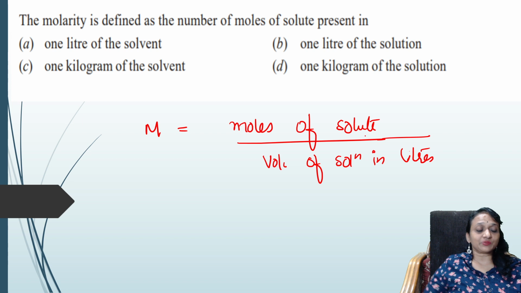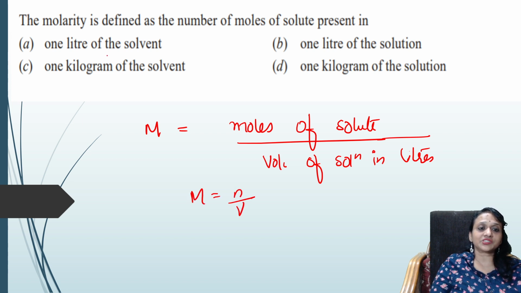All right. What did they ask me? Molarity. M is equal to n by V. Now check, students. It is defined as what? Volume of the solution in liters. See here, 1 liter of the solution. Perfect. Easy. Option B.